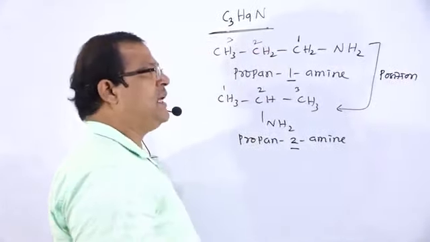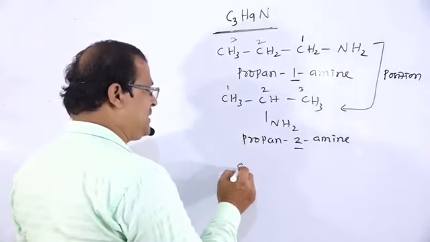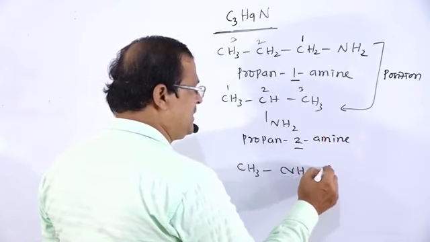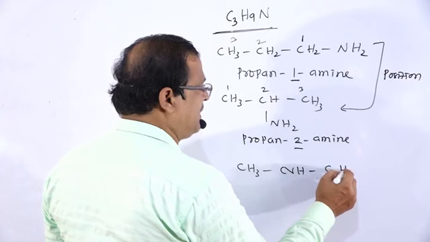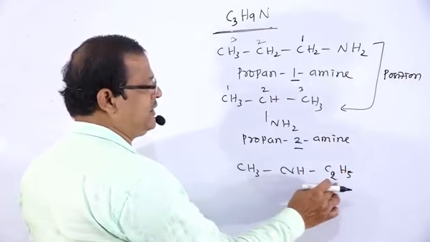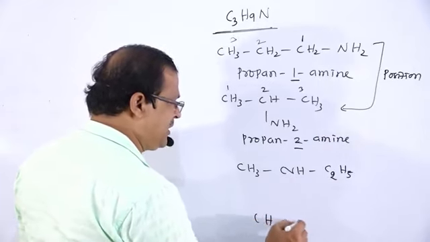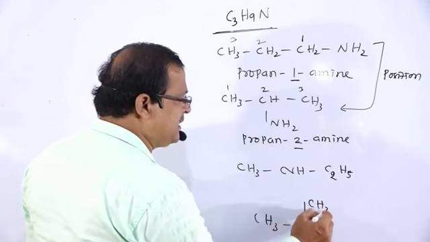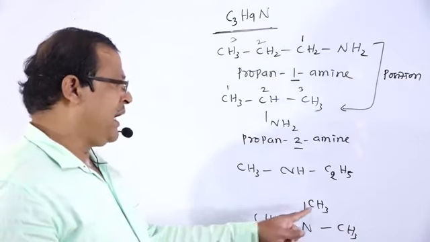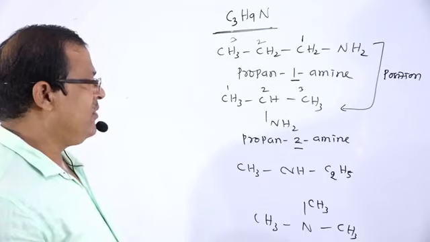And if you write this one, CH3, NH, C2H5, or we can write this as CH3, N, CH3, CH3. Count the number of carbon, hydrogen and nitrogen in all these four formulae.